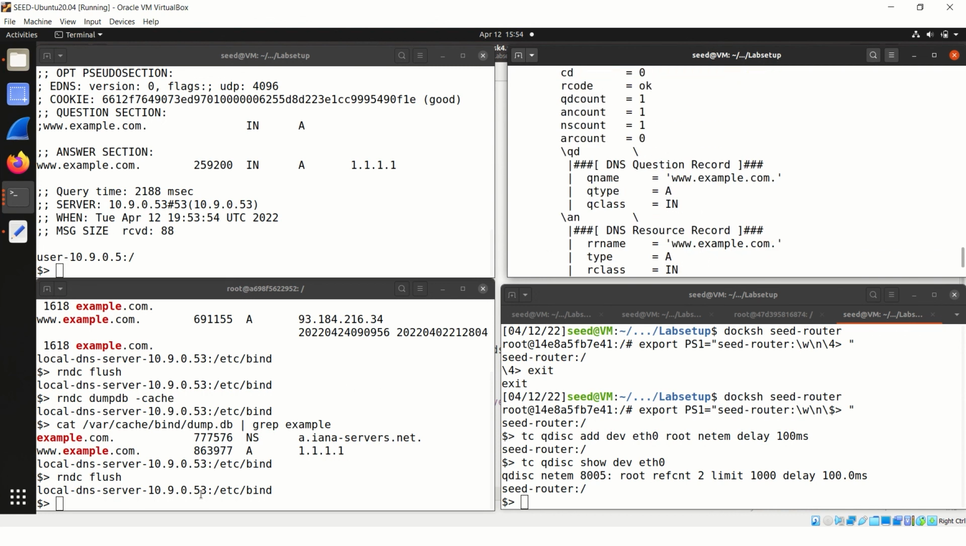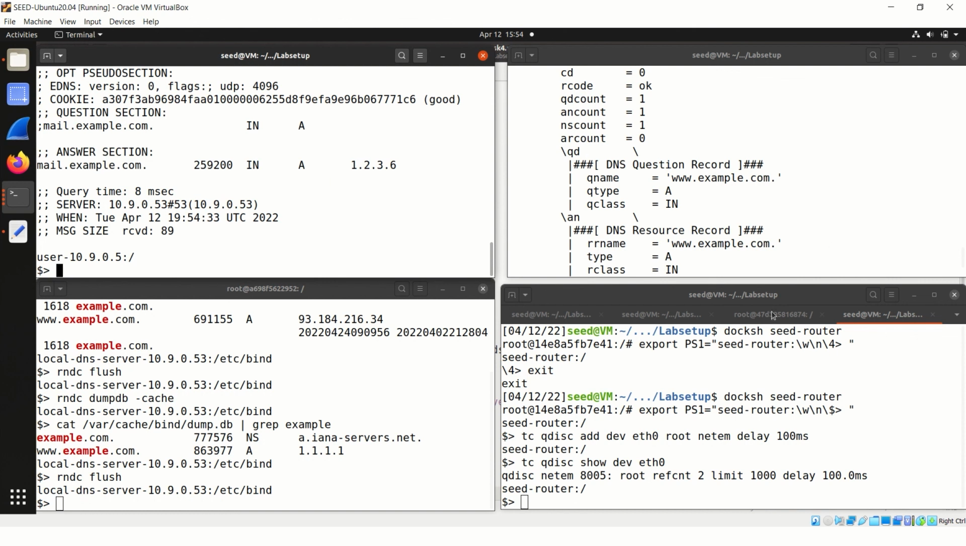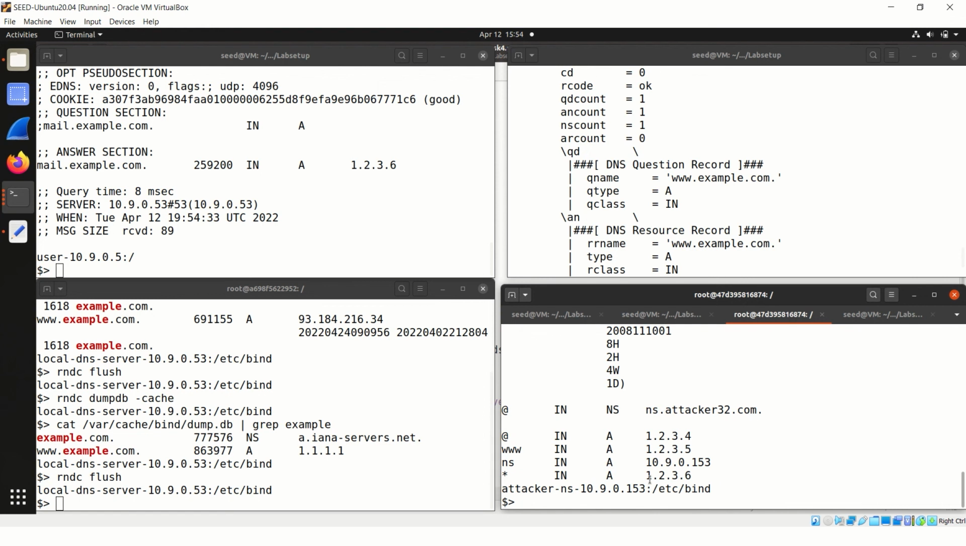And now, let's try another domain of example.com. Let's try mail.example.com, and as you can see, we are receiving again the same fake IP address which is defined in the name server. If I open the name server window here, we have made the zones over here, so we can see that 1.2.3.6 is for star, which is basically any of the domains of example.com, and it is being received from ns.attacker32.com, which is the name server of the attacker.